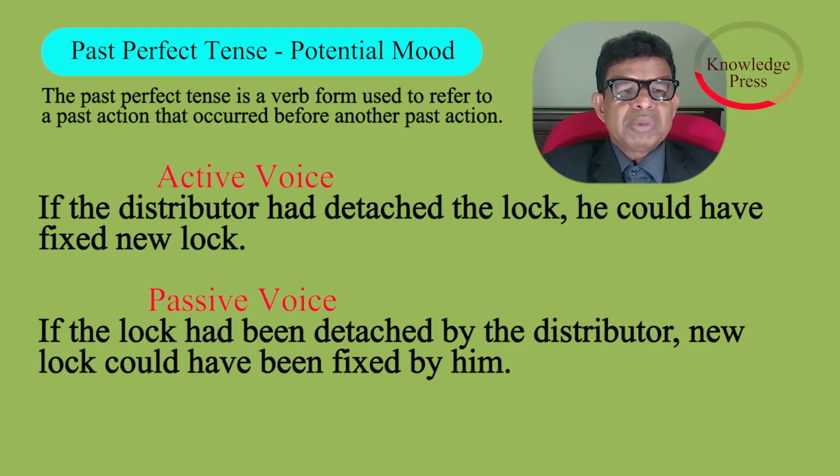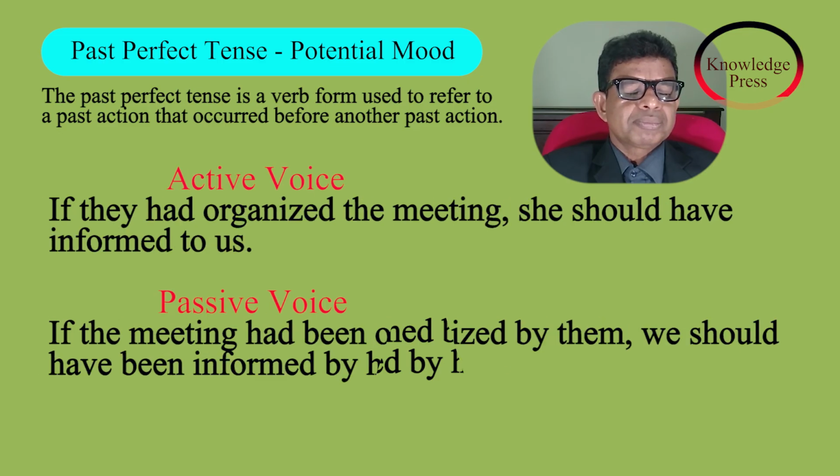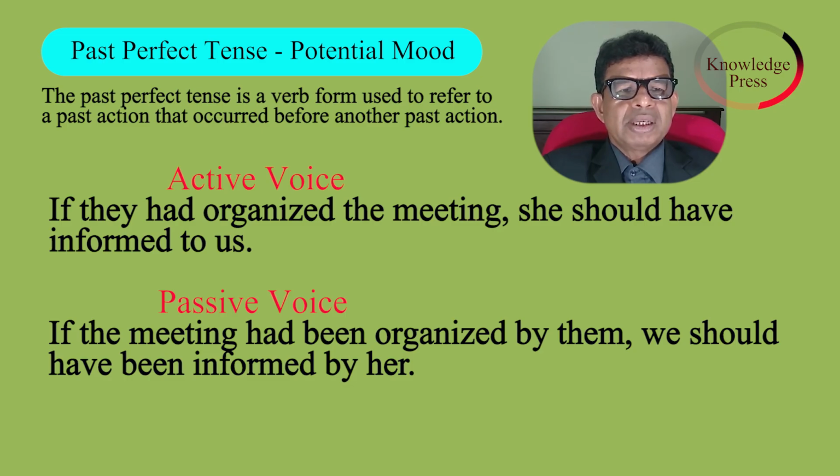Active voice. If the distributor had detached the lock, he could have fixed a new lock. Passive voice. If the lock had been detached by the distributor, a new lock could have been fixed by him. Active voice. If they had organized the meeting, she should have informed us. Passive voice. If the meeting had been organized by them, we should have been informed by her.